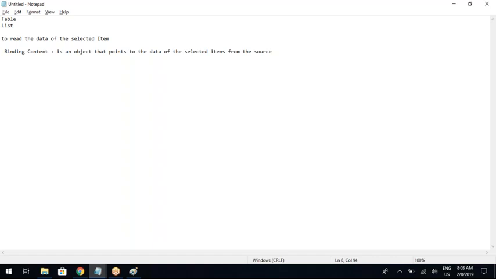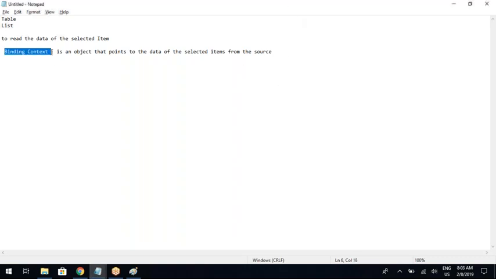It will point to the data of the selected item from the source. Okay, not same, Lalit, so slightly different. Okay, right.